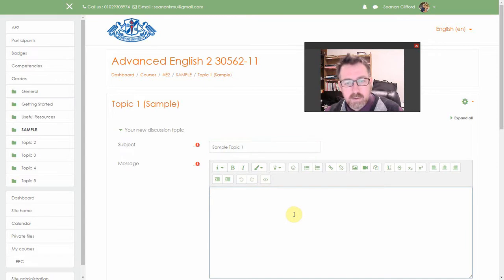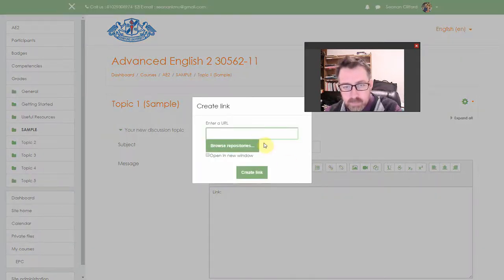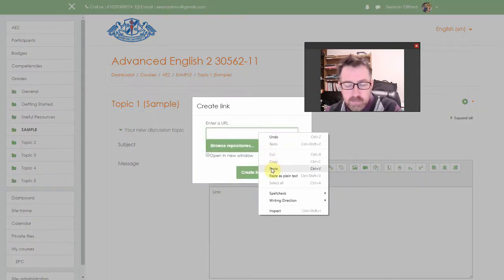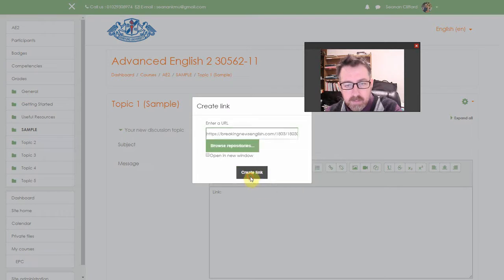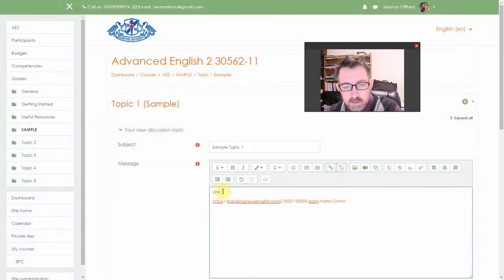Now I've got to put in 3 things here, and I already have this prepared, but I want to put in a link, colon, and I'm going to enter that. I'm going to put a link here. Now I have to click on this link button here, and I have already copied it, so I'm going to paste my link in here, and there is my link. It should be nice and orange. I'm going to bold the link.